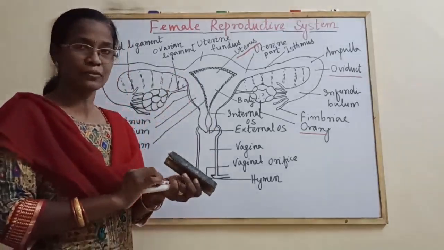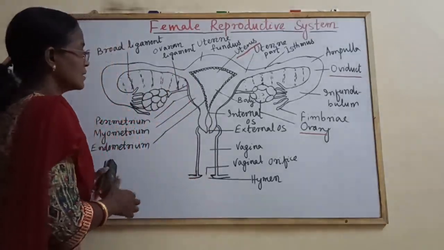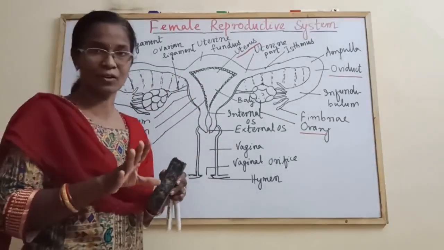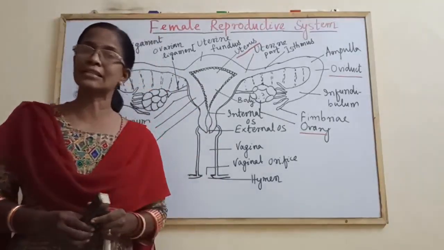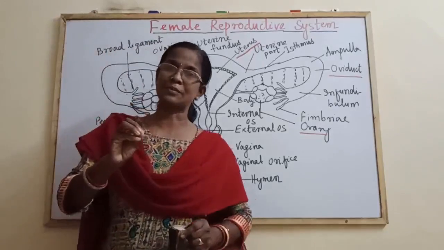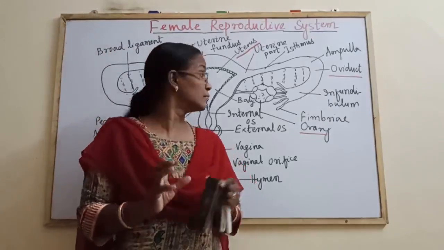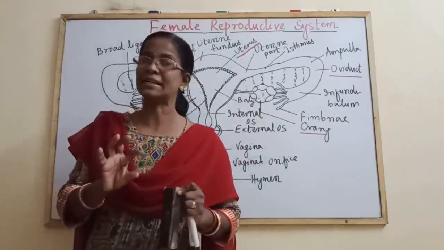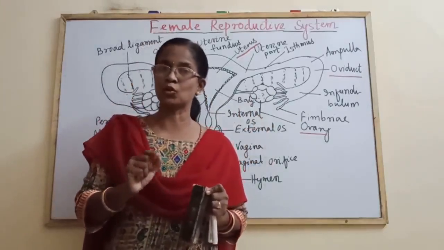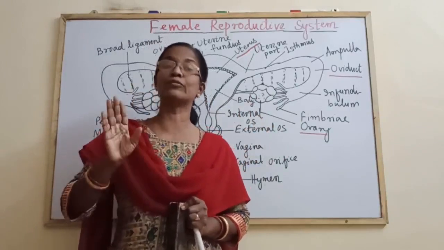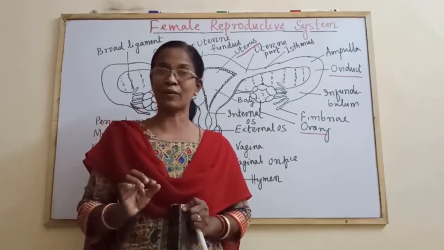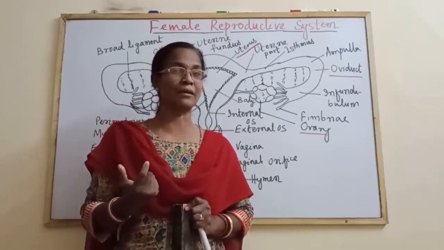Then come to the first part. The diagram should be scientific. Next come to the first organ, that is the ovary. The ovary is the primary sex organ. It is of almond shape. Its dimensions: length is about 2 to 4 cm, width is 1.5 cm, and weight is about 4 grams.